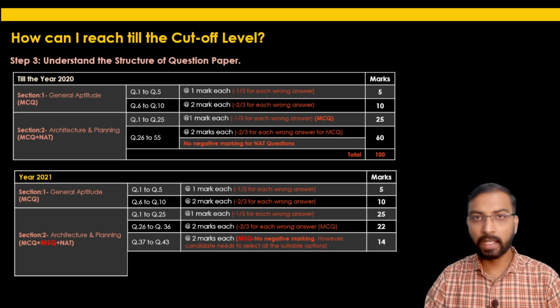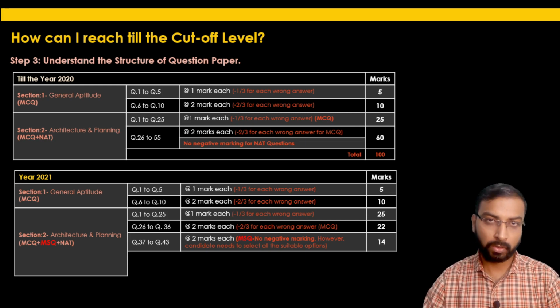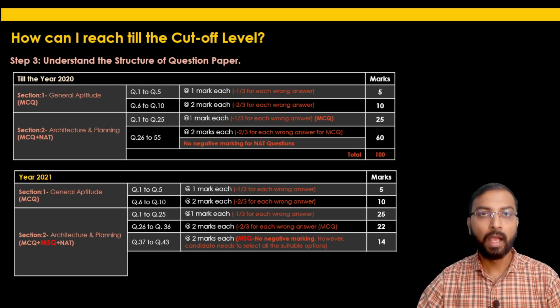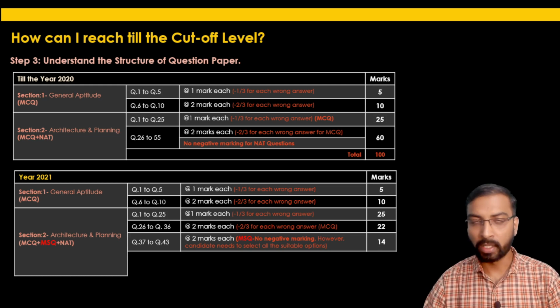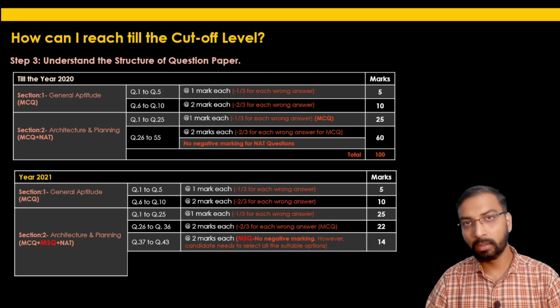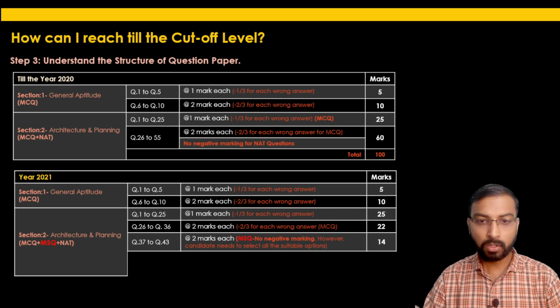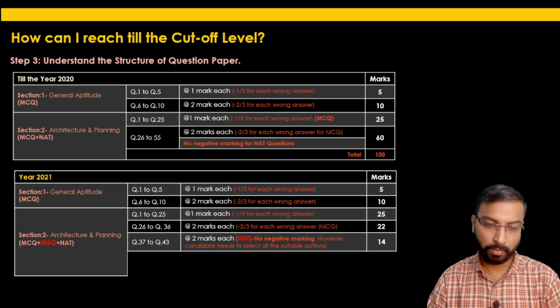Let's say there are 4 options given, A, B, C, D, and the correct answers are option A and option C. Then the candidate needs to select both options. There is no partial marking. If you select only option A, you will not get 2 marks. So for getting the full 2 marks in that question, one must select all the suitable options. If 3 options are correct, you have to select all 3. This is the new question type they introduced from the year 2021.